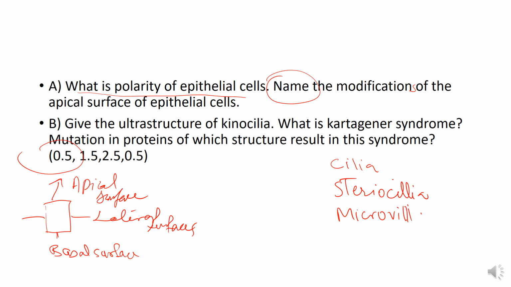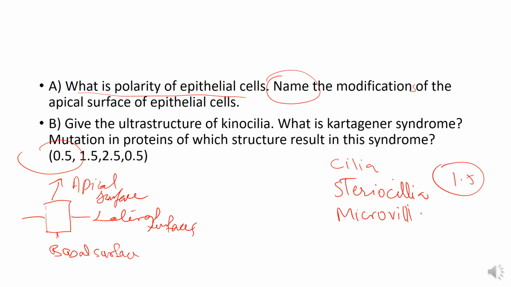So these are the three. You will get 0.5 marks for each, and this is 1.5. Now, what is the ultrastructure of the cilia? The cilia consist of microtubules, and the microtubules have an arrangement of 9+2 of axonemes. You will elaborate its structure, its ultrastructure. If you elaborate it properly, you will get the 2.5 marks.